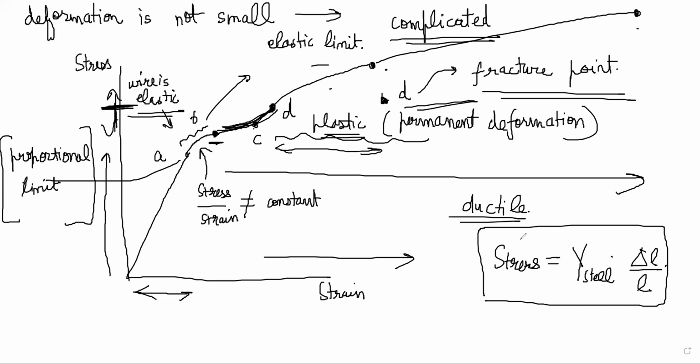However, this ratio for steel is quite small, but for rubber it is almost 8 or something is also possible. The difference in stress happens because Y of steel is very high.